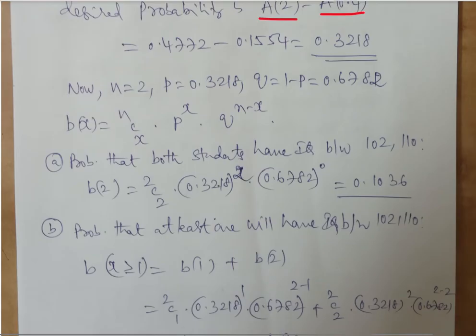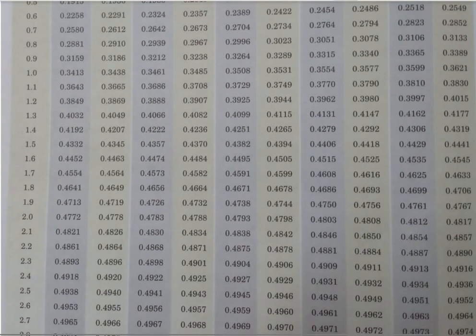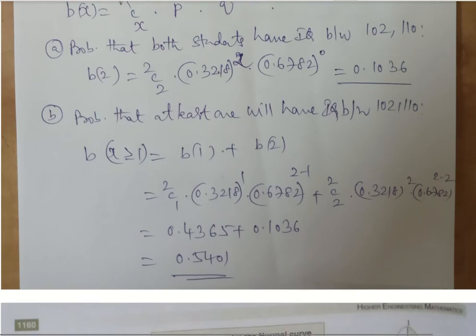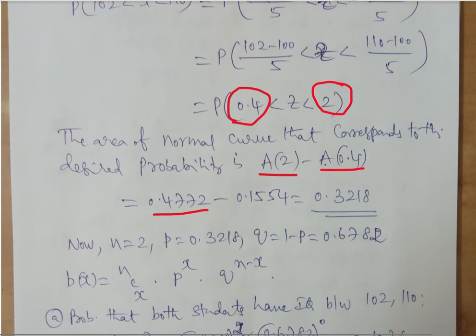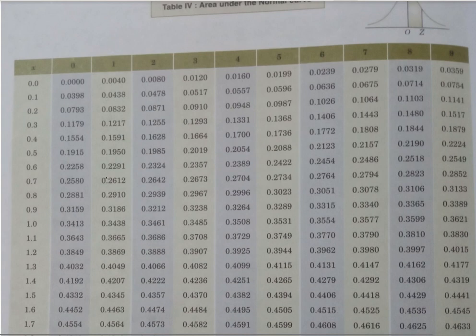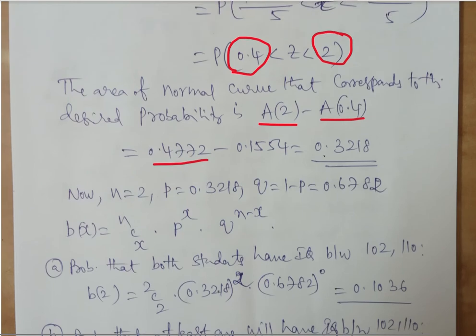So what is the area of 2 here? For 2.0 it is 0.4772. The area that corresponds to here is 0.4772. Similarly for 0.4, it is 0.1554. So when you subtract this, you will be getting 0.3218.